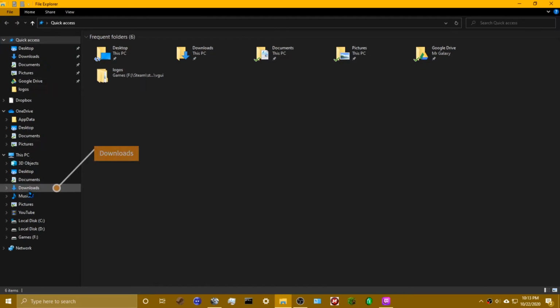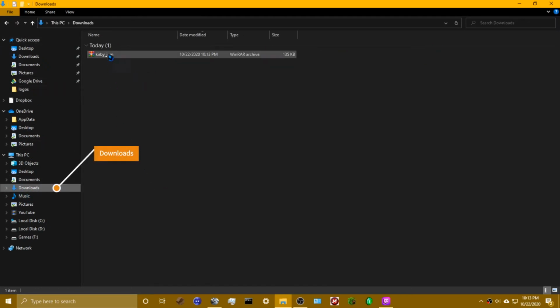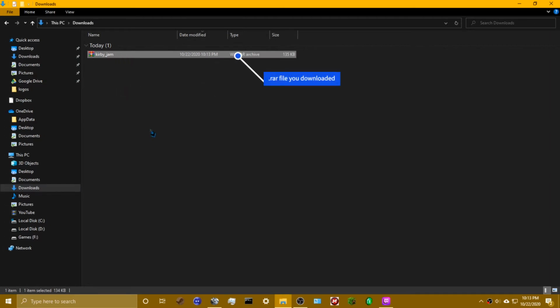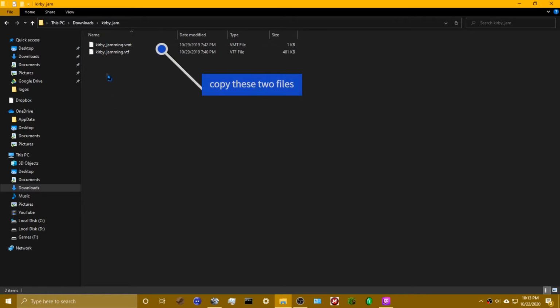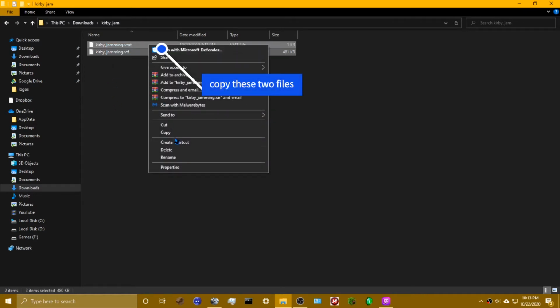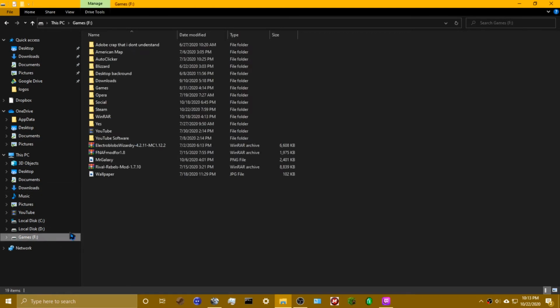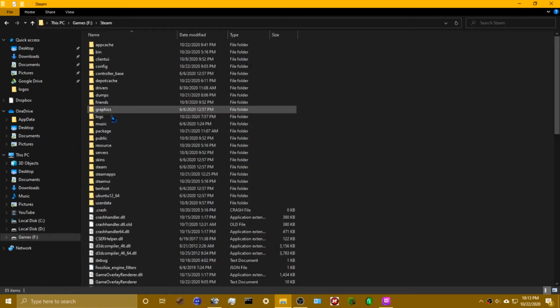And you want to go to downloads, and here you'll find Kirby Jam. Extract. Go to here. You want to just copy. Then you want to go to wherever you have Steam installed. So wherever you have Steam installed, you're going to open this folder.